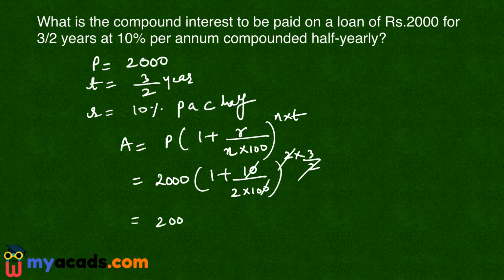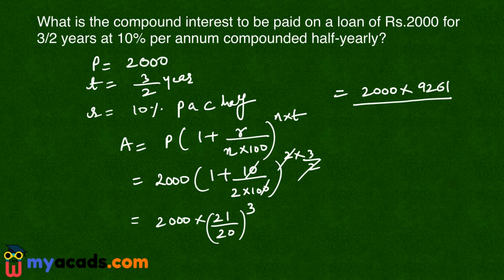It will become 2000 into 21/20 raised to the power cube. This will become 2000. Now 21 cube is 9261 upon 20 cube, that is 8000. Now 2000 will cancel this by 4.